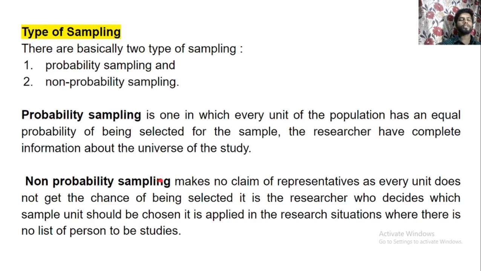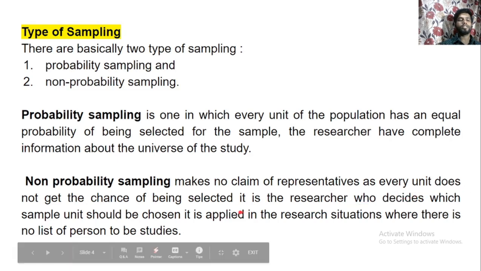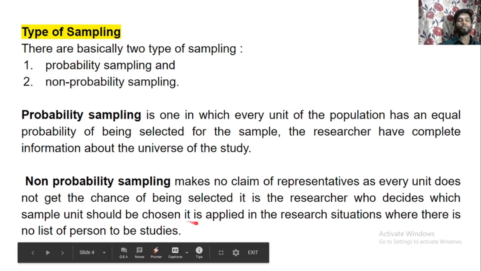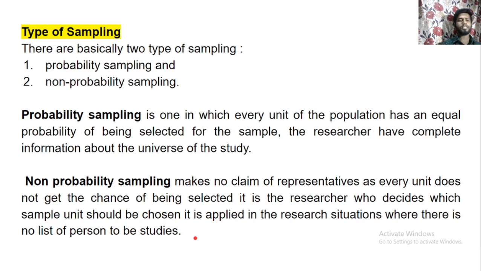Now, non-probability sampling makes no claim of representativeness, as every unit does not get the chance of being selected, as it is the researcher who decides which sample unit should be chosen. It is applied in research situations where there is no list of persons to be studied. That means in non-probability sampling there is no claim for representativeness or chance of everyone being selected in this study. Rather, it depends on the researcher who will decide who will be selected for the study. So it completely depends on the researcher. There is no probability of everyone being selected for the study.